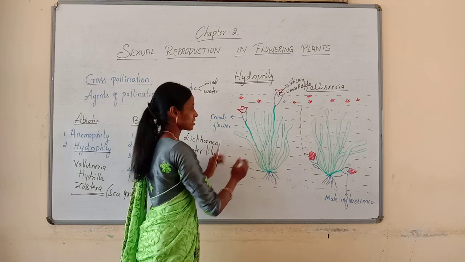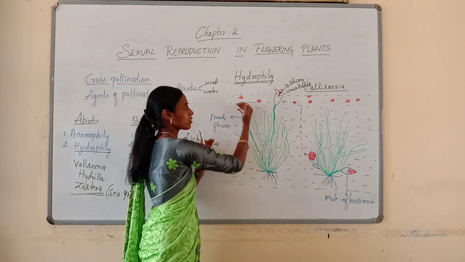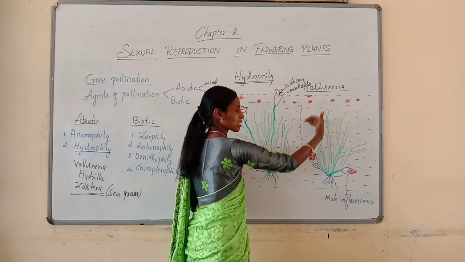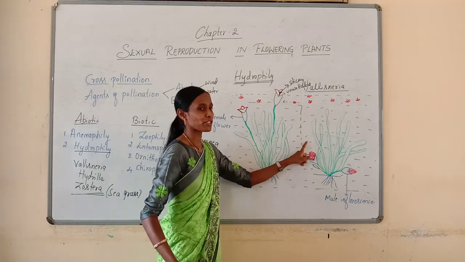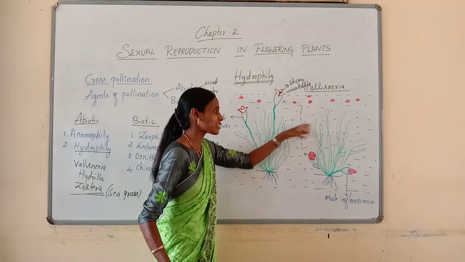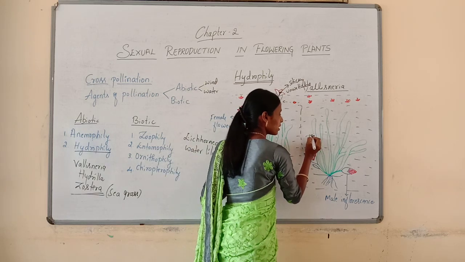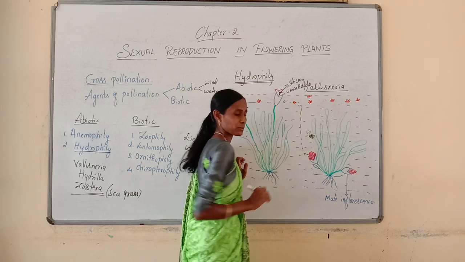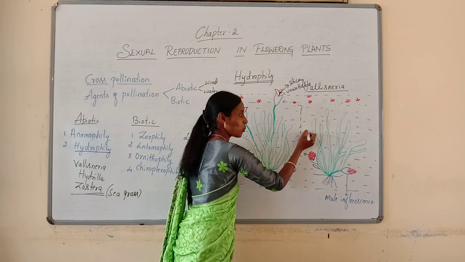Let us just consider this as a Zostera plant. So here, this is the female flower which is submerged in the water only. And even the male flowers are also submerged in the water. And the pollen grains from the male flower are released into the water. Let us take the example. Here we have a male flower which contains anthers, and the anthers will release the pollen grains. So where are the pollen grains released? The pollen grains are released into the water.